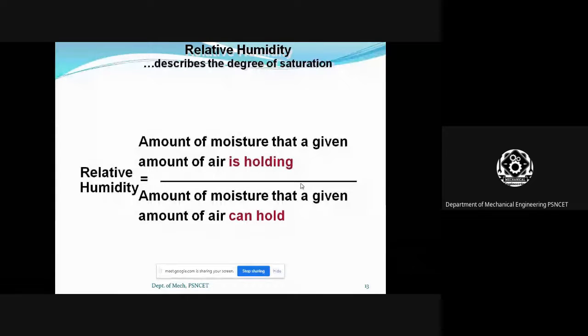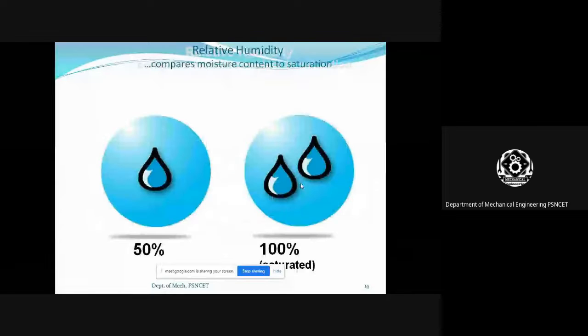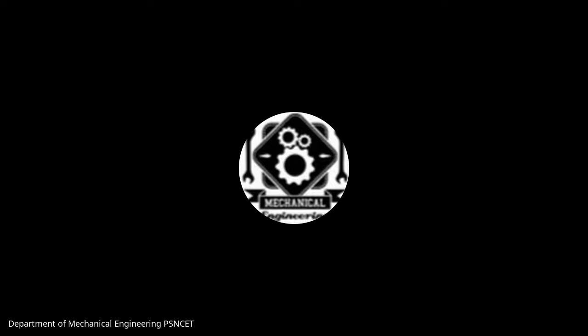See the difference. The ratio is called relative humidity. You see here 50%, and here 100% saturated. The humidity ratio, see here, the droplets are collected in the bucket.